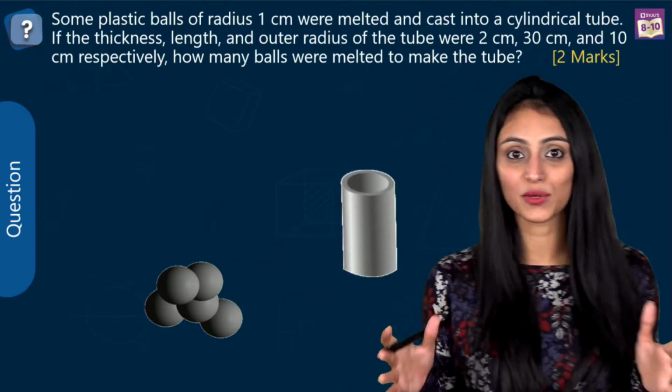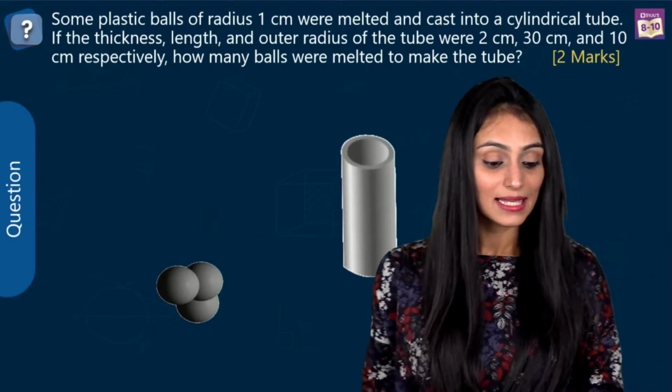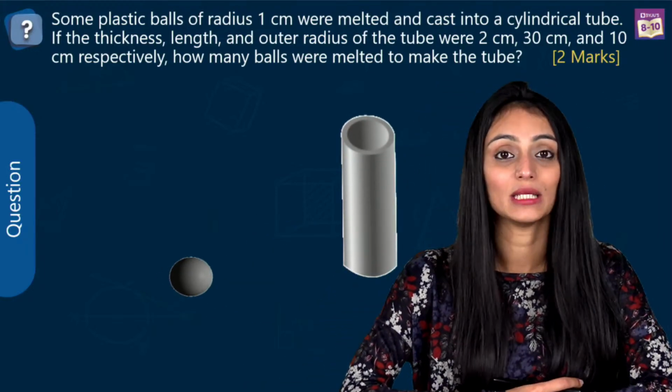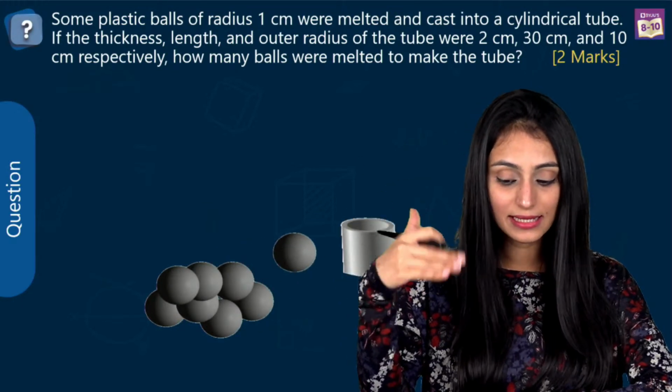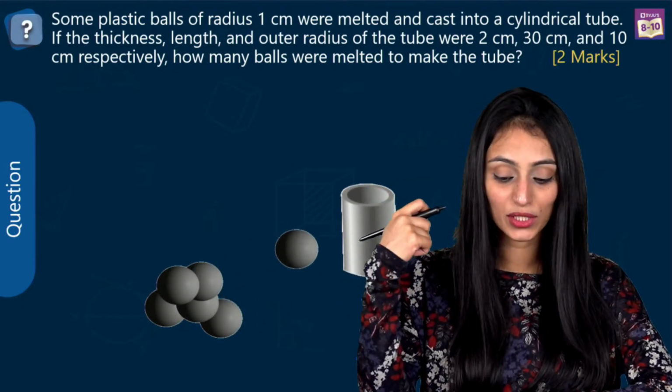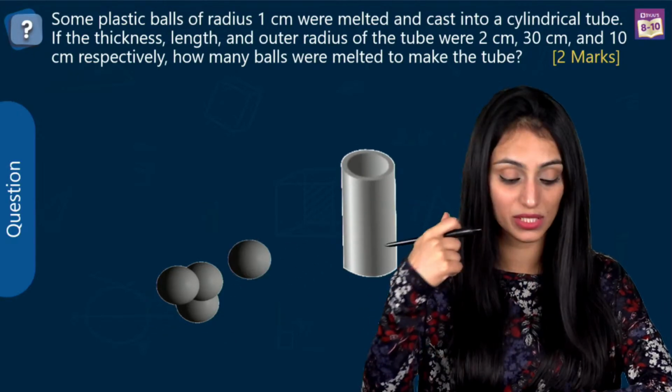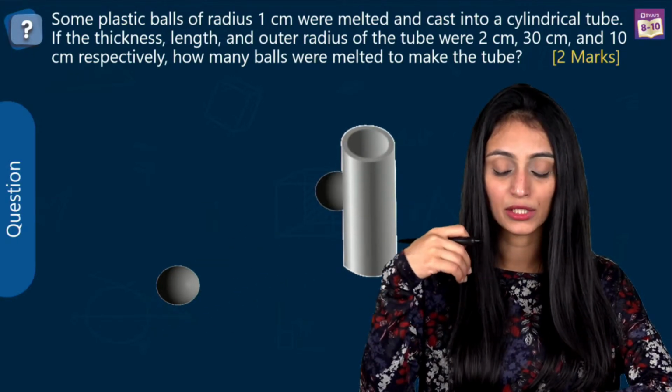So we have our first question right in front of us on the screen. Some plastic balls of radius 1 centimeter were melted and cast into a cylindrical tube. If the thickness, length and outer radius of the tube were 2 centimeter, 30 centimeter and 10 centimeter respectively, how many balls were melted to make the tube?